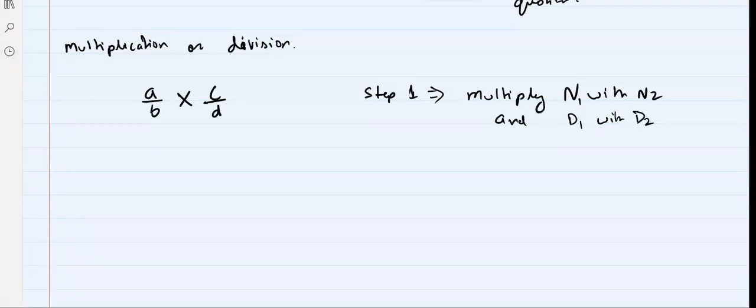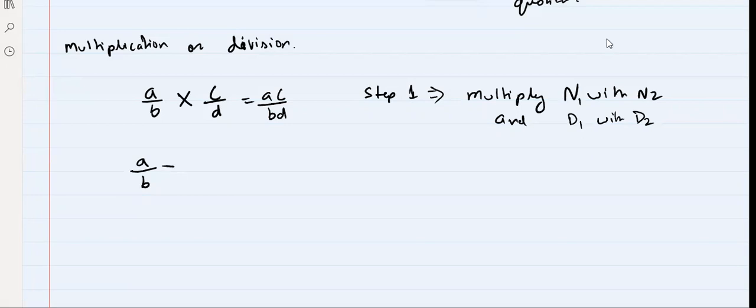As simple as that. Multiply A with C and B with D, so it will be AC by BD. Now, if it can be cancelled, you can cancel.